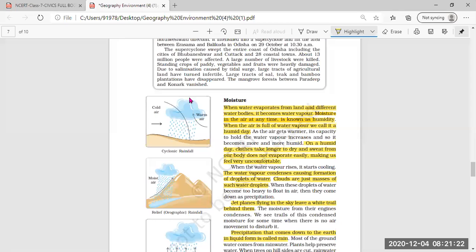When this warm air goes up, it condenses and then comes back down in the form of rain. This is called cyclonic rain. In the coastal areas near the water bodies, the warm air goes up and the cold air takes its place, and again the warm air goes up and condenses. When the water droplets become too heavy above, they come down in the form of rain, and it is called cyclonic rain.